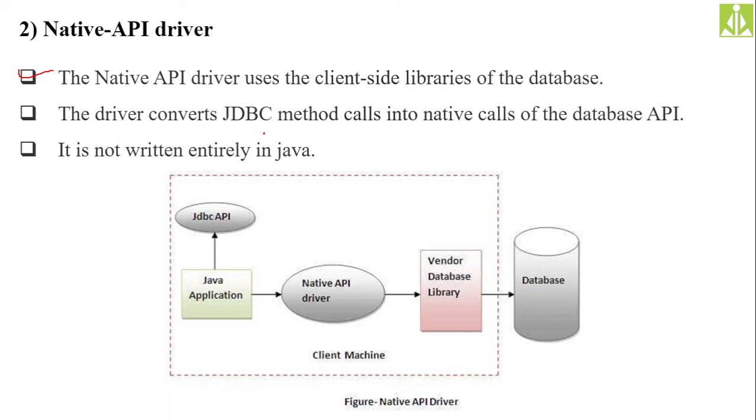The driver converts the JDBC method calls into native calls, native in the sense related to your database. There is a conversion between method calls to native calls of the database API. It is not fully written in Java, it is partly written in Java.